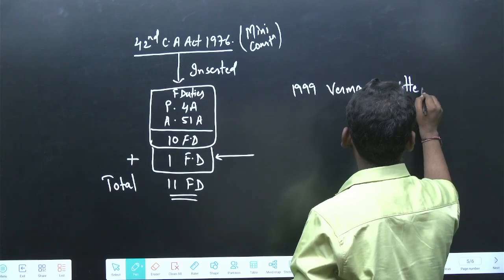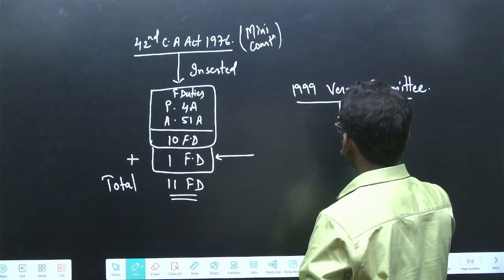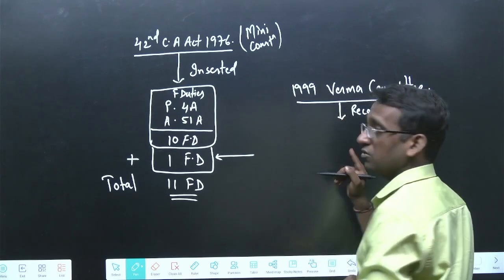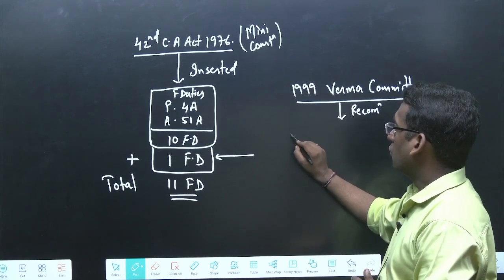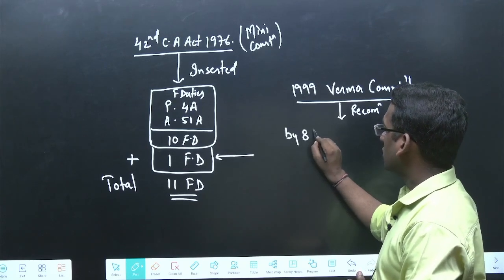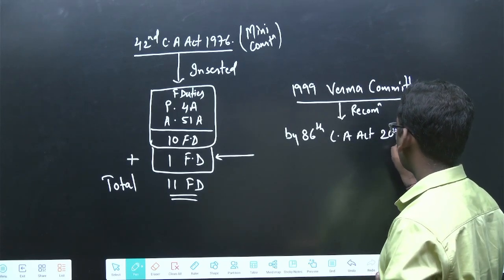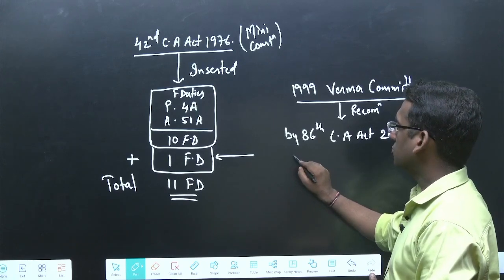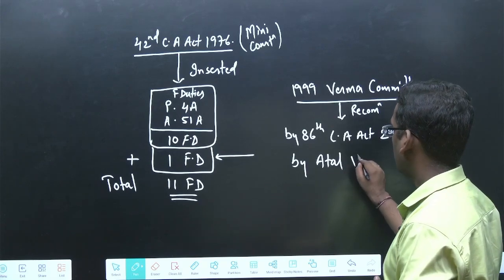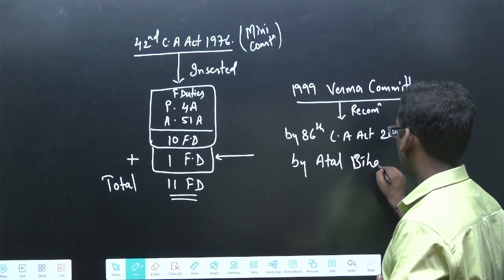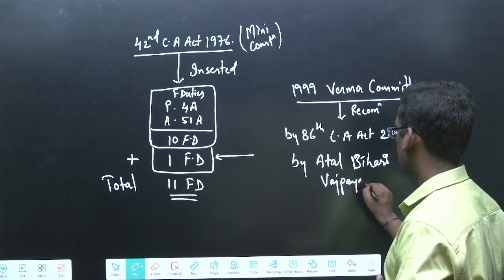Based on the recommendation of this particular committee, in the year 2002, by the 86th Constitution Amendment Act, when Atal Bihari Vajpayee was in power, by the Vajpayee government, okay?